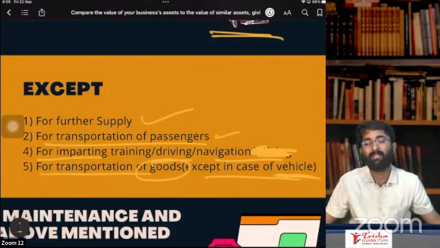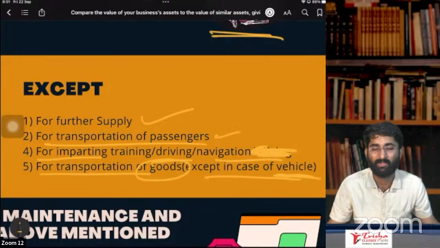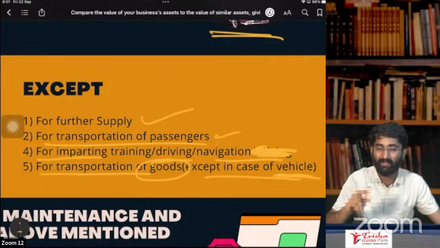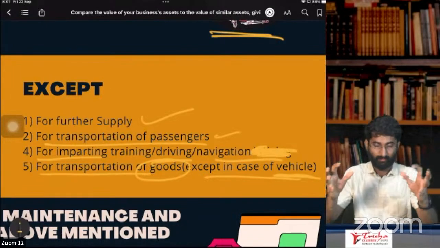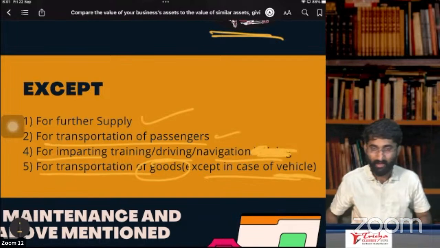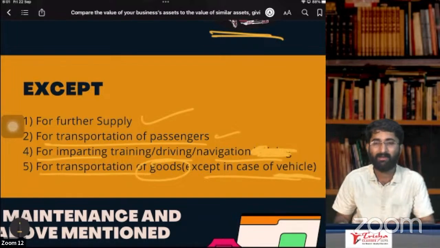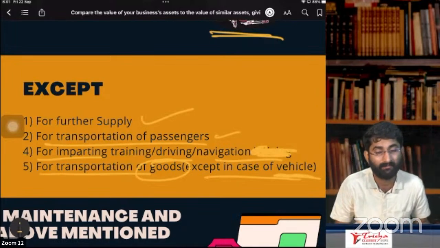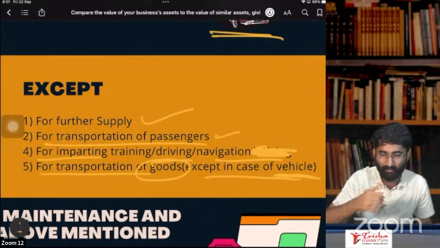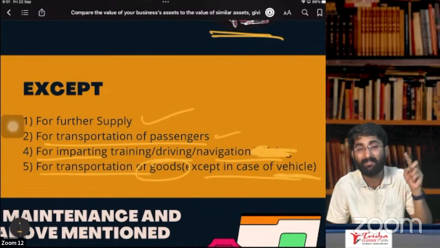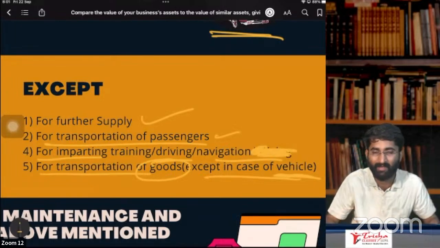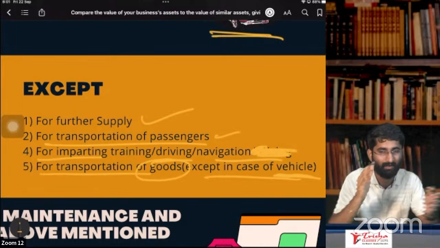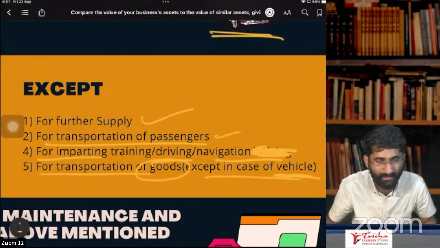When will I get ITC in case of vehicles meant for transportation of persons? I'll get ITC if I am purchasing the car for further supply, or for transportation of passengers, or for imparting driving school training. So I'm starting one driving school, and for that purpose I am purchasing the car. Then I'll get ITC. Otherwise, I don't get ITC.